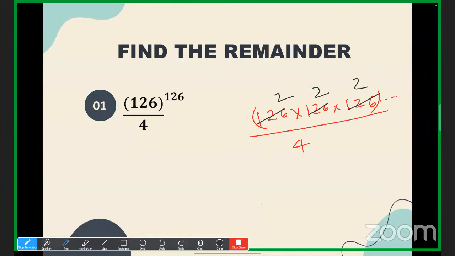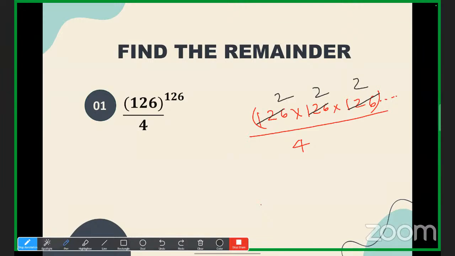And we have got 4 in the denominator. So the concept is, if you multiply 2 a number of times, 4 will definitely be there. If any number is a multiple of 4, and you divide it by 4, the remainder is going to be 0. So in 126, how many 2s are there?